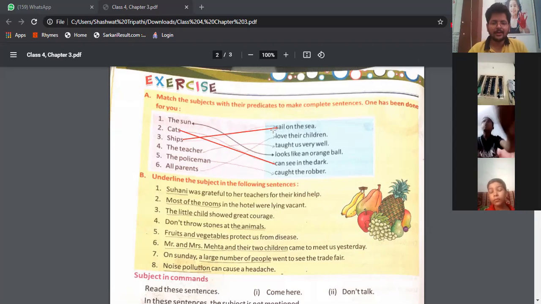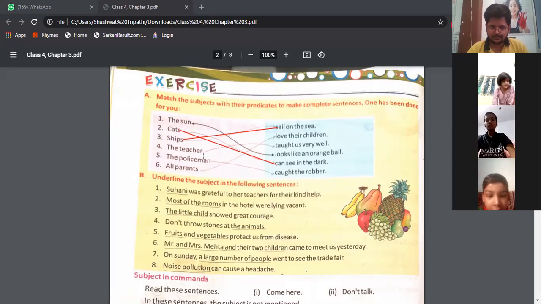Okay. Now, the next question. The teacher. Tell me the correct answer of the fourth question. Sarvagya? Yes, sir. Tell me the correct answer. The teacher. Sir, the teacher. Arnav, try. The teacher.